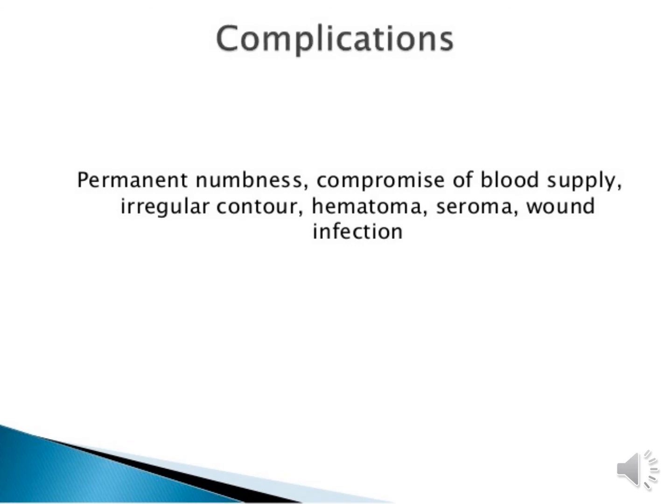Next is compromise of blood supply, because of improper maintenance of circulation over the breast. Then irregular contour, hematoma, seroma, and wound infection. These problems arise if gynecomastia is not properly treated.